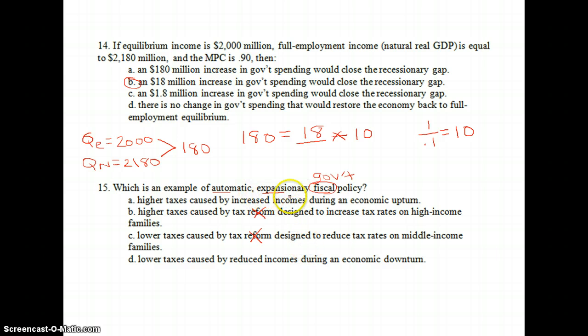Looking also at expansionary, that means we need to grow. So if we're wanting to grow the economy, we would not want higher taxes. In fact, we would want lower taxes. And the automatic comes from reduced incomes during an economic downturn. So D, our answer for 15, but more to come on that in our next section right after the test.